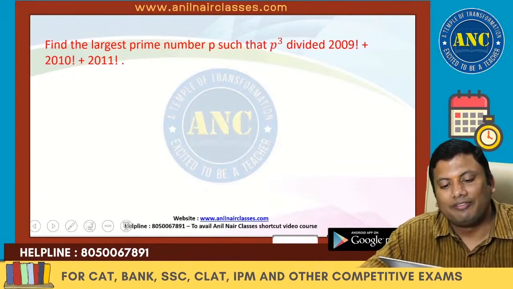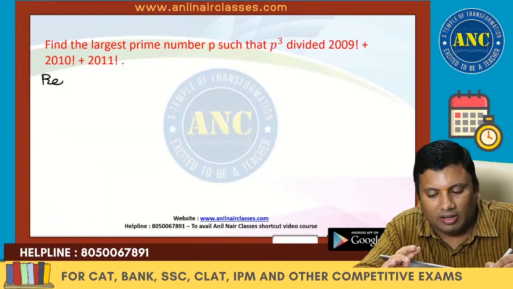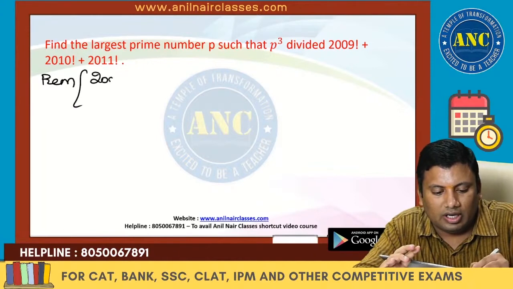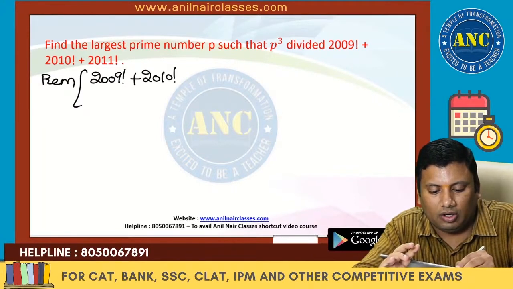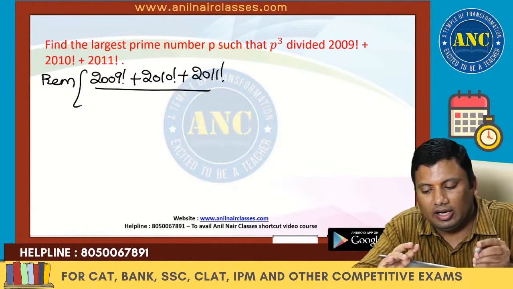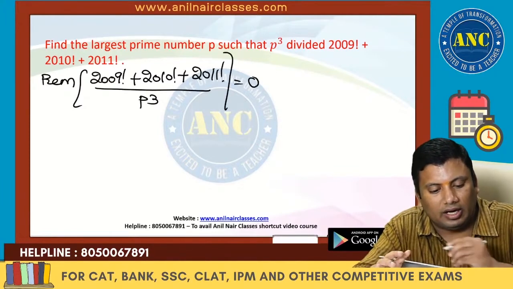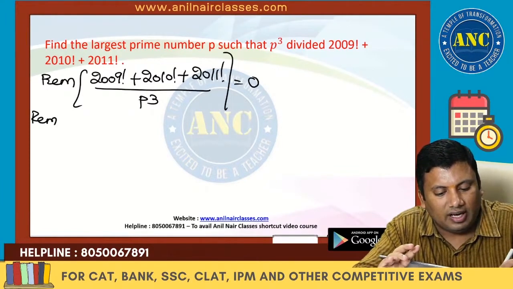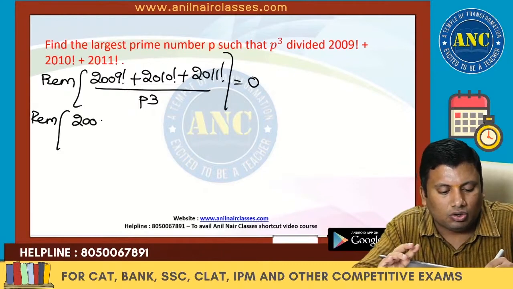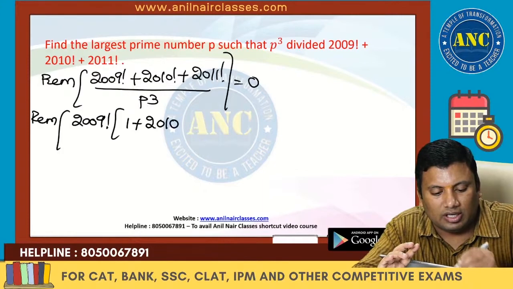Next one. Find the largest prime number p such that 2009 factorial plus 2010 factorial plus 2011 factorial divided by p cube should be equivalent to 0. What is the final expression that we got? 2009 factorial into 1 plus 2010.